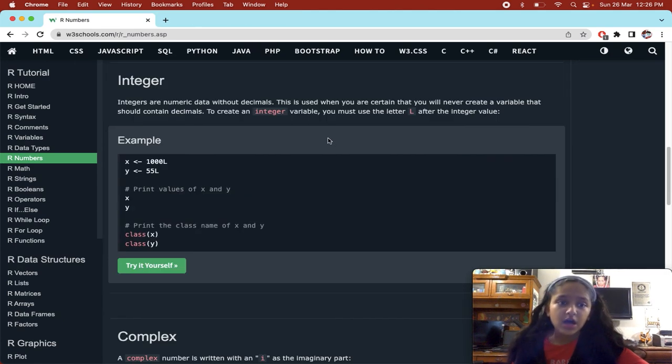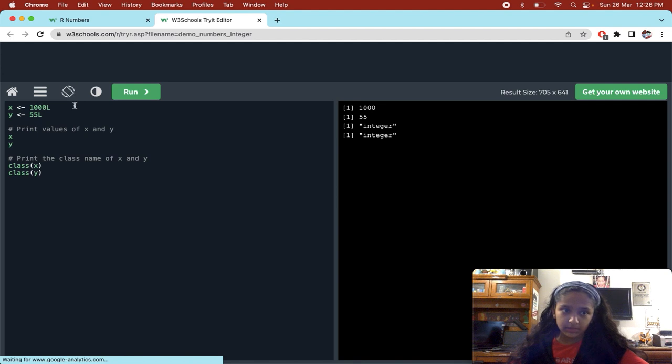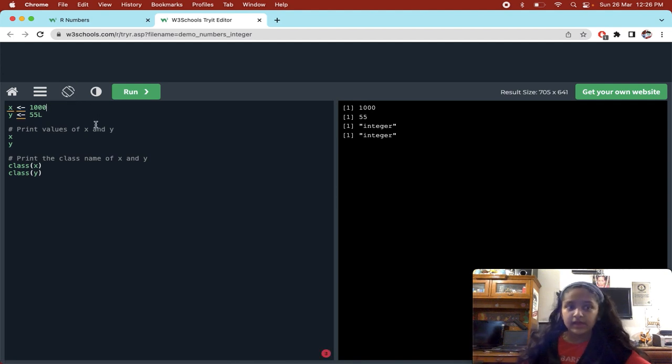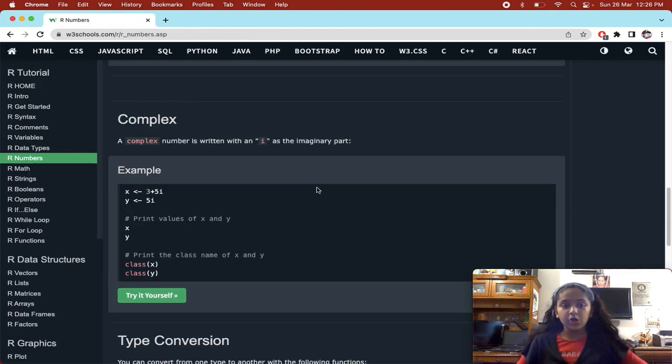Now integer. Integers are numeric data types without decimals. So they're kind of the same thing, just without decimals, and you have to give an L at the back. Maybe you're making a variable like this and you have not given an L, so R can get confused whether this is a numeric type or an integer. So that R knows, we put an L at the back so that it knows it's an integer.